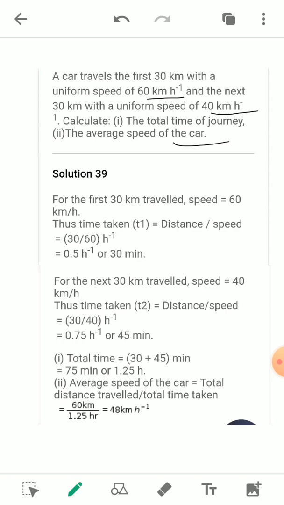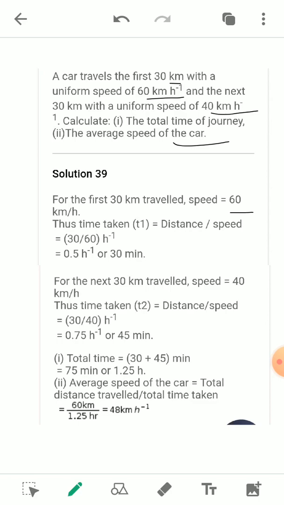So here in the first case you see 30 kilometer at a uniform speed of 60 kilometer per hour. Okay, so 30 kilometer is what? It's the distance. And 60 kilometer per hour is the speed. So what do we have to find?